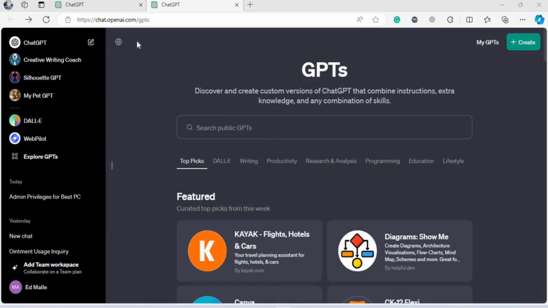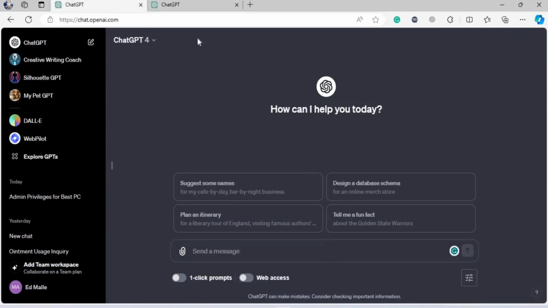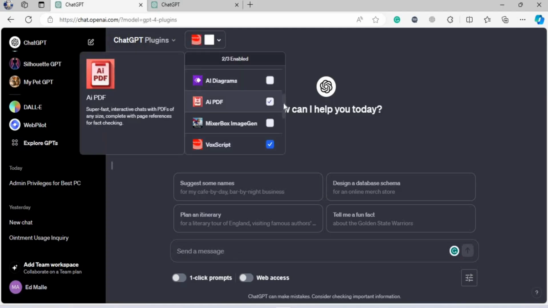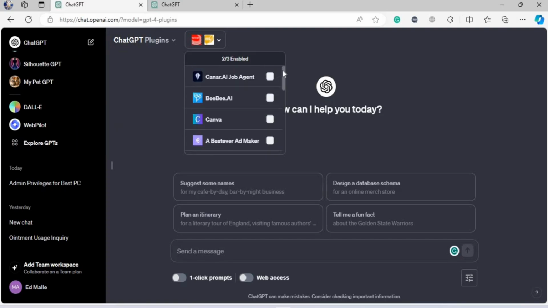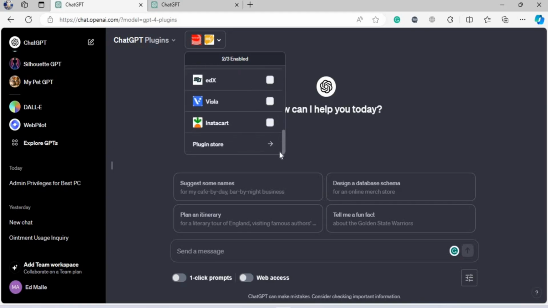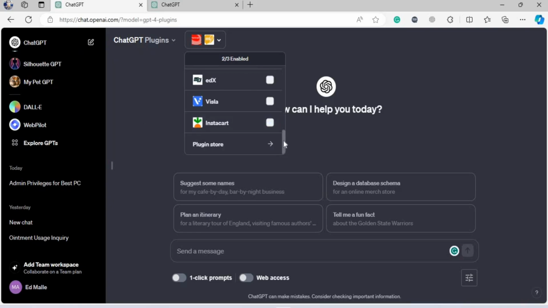And then we also covered a bunch of stuff, from how to solve family problems with ChatGPT, how to solve tech problems with ChatGPT, how to use a bunch of other GPTs, and ChatGPT plugins. How can we forget that? These were one of those parts that helped us so very much in our course, and I've covered so many plugins, from Canard.ai to BBAI to Canva AI to Best Ever Ad Maker AI to the AI Diagrams AI, PDF, scripts, and we have done a lot. And even Instacart, how can we forget the groceries that we loaded in from ChatGPT with the help of ChatGPT 4? And it was pretty much awesome.